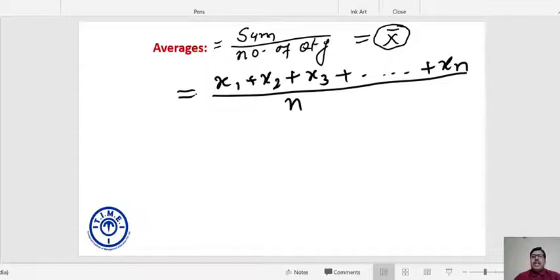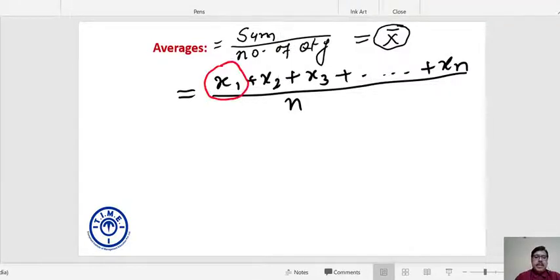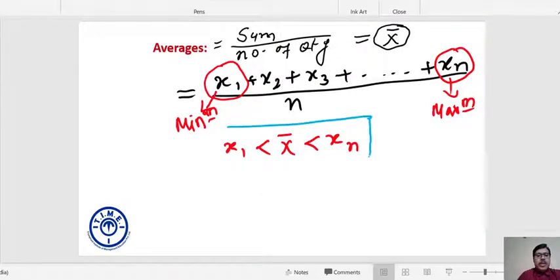Out of these n quantities, let's assume that x1 is minimum and xn is maximum among these n quantities. So my average is always in between minima and maxima. Can I say average cannot be lesser than the minimum of the values or greater than the maximum of the values.